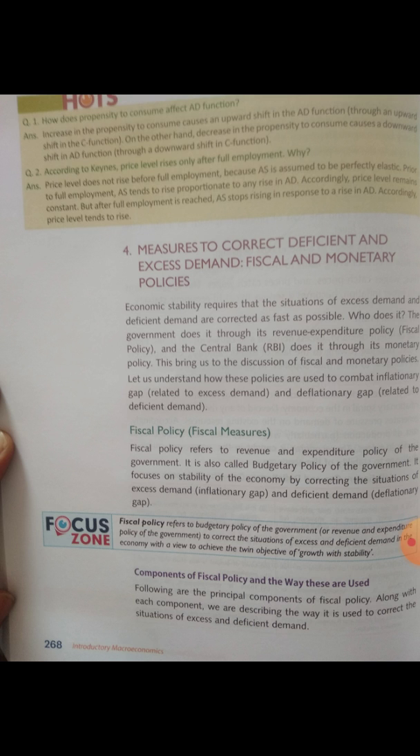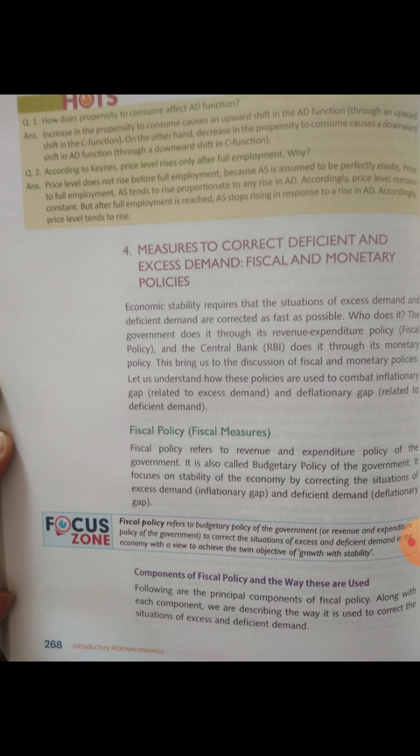So there are some fiscal measures which are adopted by the government of India. The first fiscal measure is government expenditure. It is the principal component of fiscal policy, and the government of the country incurs various types of expenditure, like expenditure on public welfare programs, then education, defense of the country, etc. These are all the main fields on which the government has to spend.